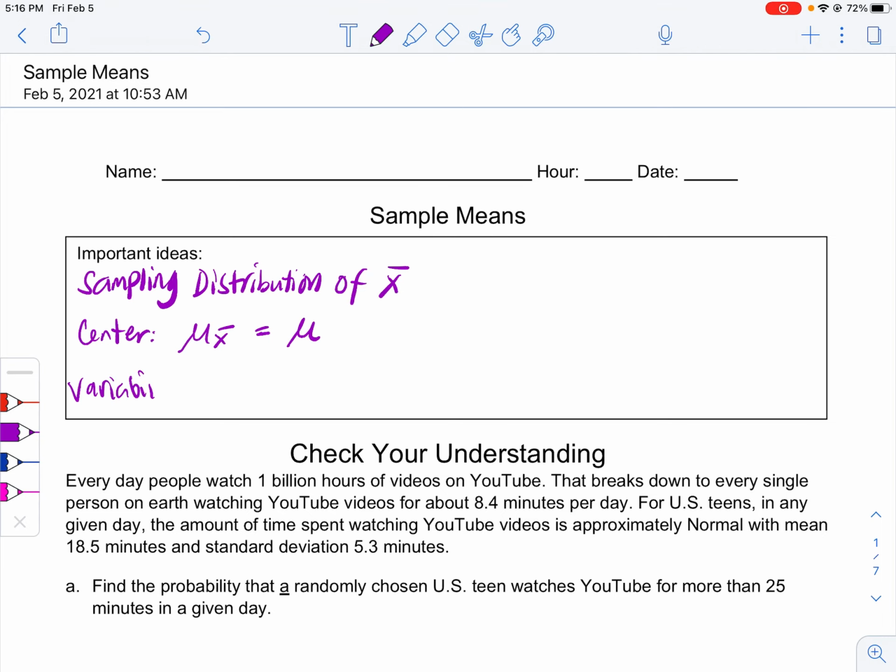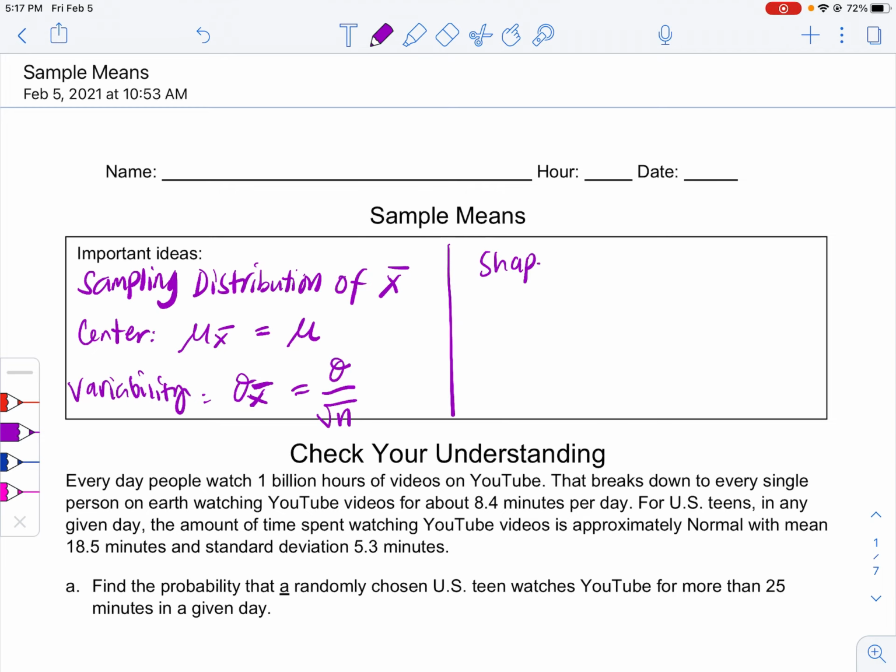For the variability, the standard deviation of the sampling distribution of the sample mean is the standard deviation of the population divided by the square root of n.